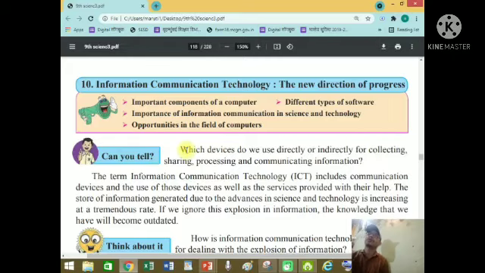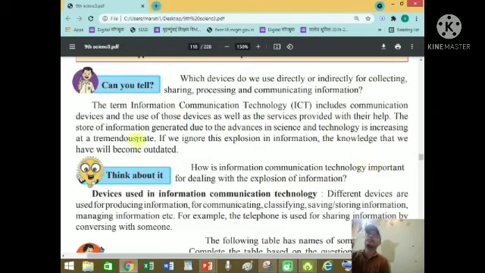So let's get information about computer. Students, which device do we use directly or indirectly for collecting, sharing, processing and communicating information? Which device are you using currently? Mobile. Mobile is also a computer. Okay.